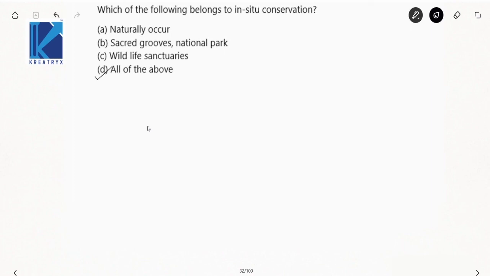We have seen two conservation techniques for biodiversity: one is in situ and the other is ex situ. Ex situ means gene banks and seed banks. We have discussed this.